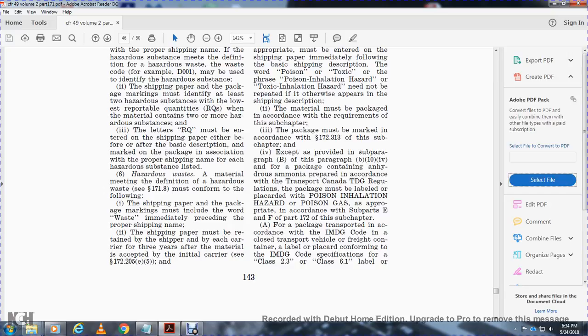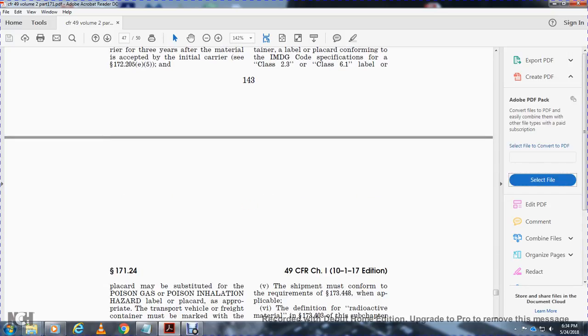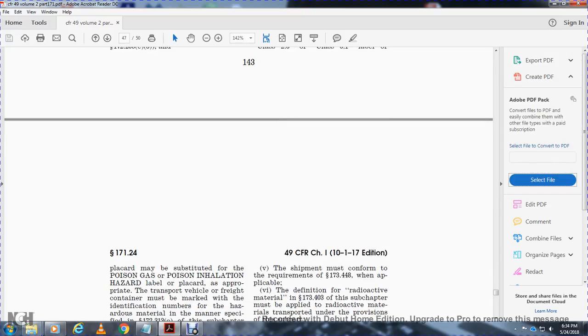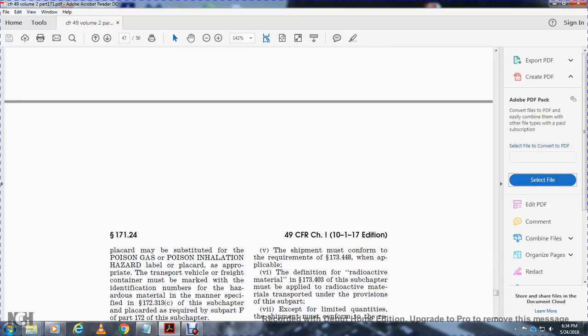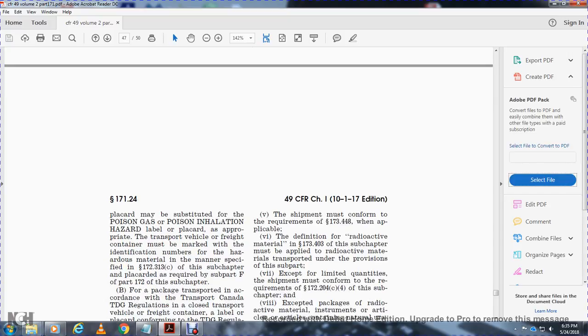For a package transported in accordance with the IMDG Code and enclosed in a transport vehicle or freight container labeled and placarded in conformance with the IMDG Code, the specification for Class 2.3 and 6.1 labels or placards may be substituted for the poisonous and poison inhalation hazard labels and placards. The transport vehicle or freight container must be marked with the identification number of the hazardous material in the manner specified in 172.313C of this subchapter. The placard is required in subpart F of part 172 of this subchapter.